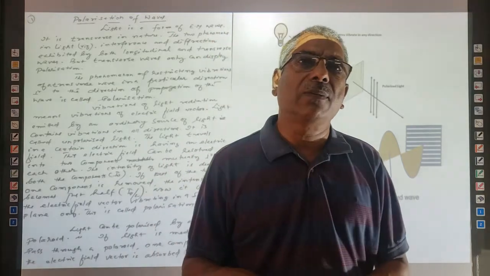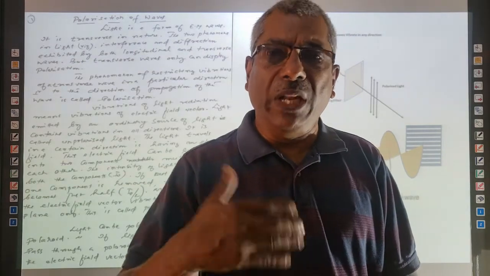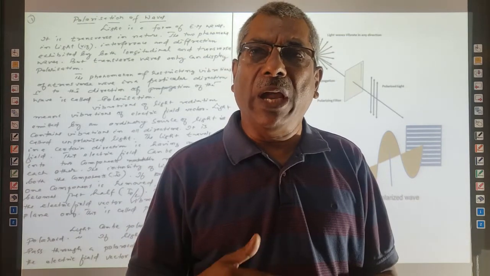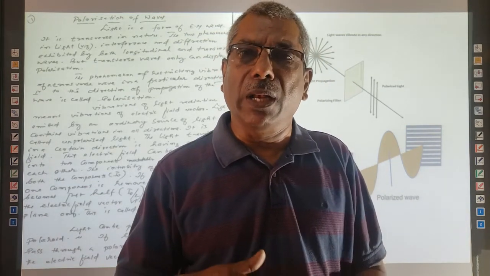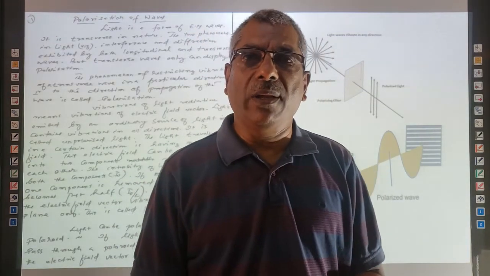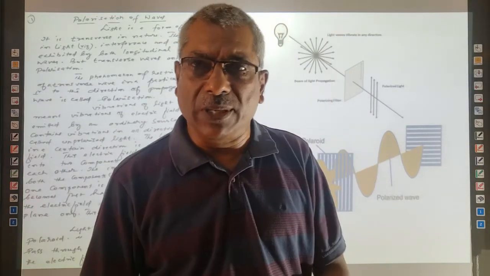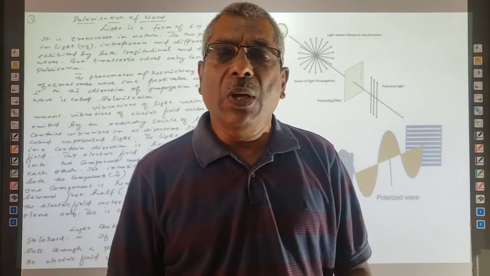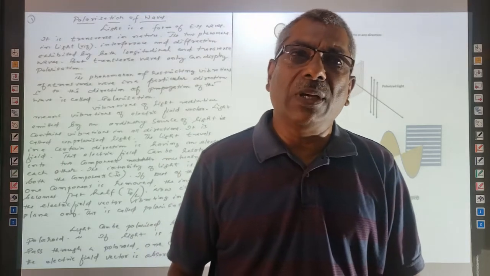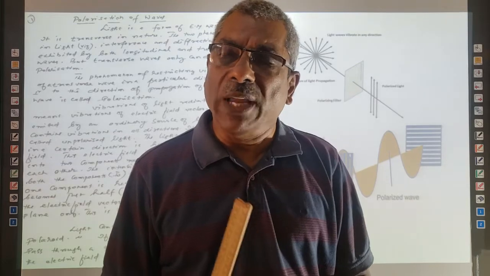Actually, light contains two field vectors which are varying with time. Varying with time means every moment the magnitude and direction of the electric and magnetic field vectors are varying. These two fields, namely electric field and magnetic field, are perpendicular to each other. But in this topic, we will take only the electric field vector vibrations, because the optical effect of light is only due to the variations of the electric field vector.